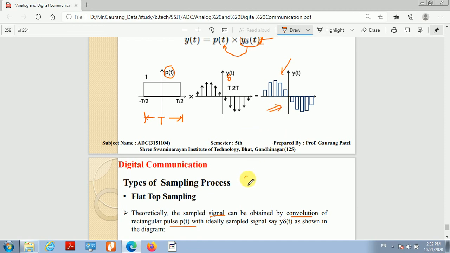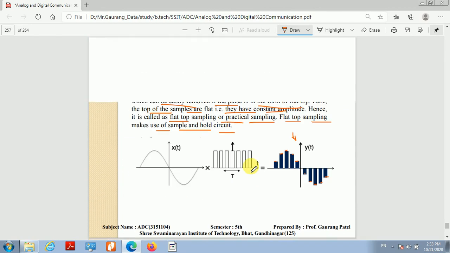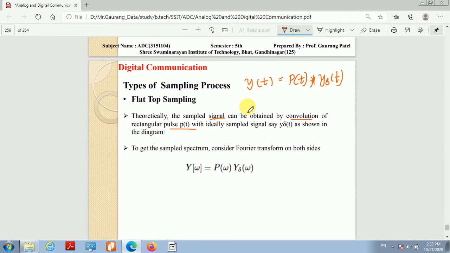So that can be written as the output signal y of t is nothing but the convolution of the pulse, not pulse train, that is pulse of duration t, convolved with the ideally sampled signal, that is y of delta t.